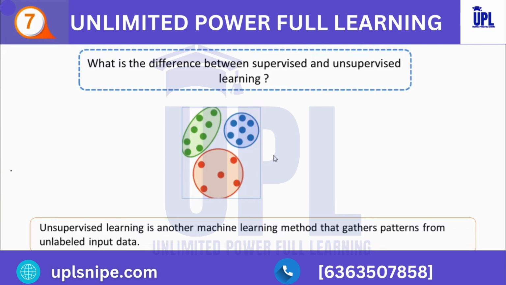Here you can see in this figure that the model will train itself and divide the groups according to the most similar features between them. So let's take an example. Here we'll not provide any supervision to the model. We'll just provide the input data set to the model and allow the model to find the patterns from the data. With the help of a suitable algorithm, the model will train itself and divide the cars into different groups according to the most similar features between them.